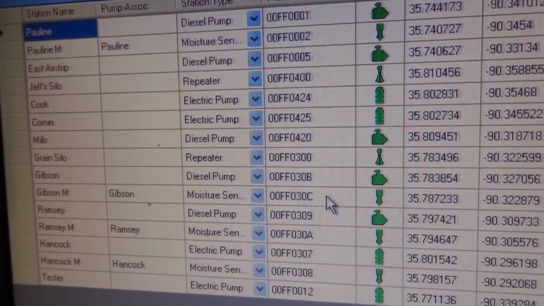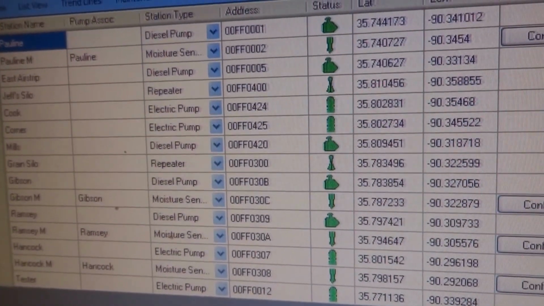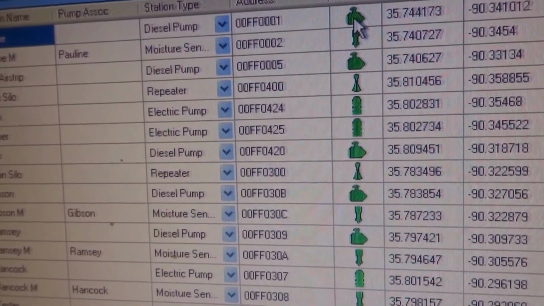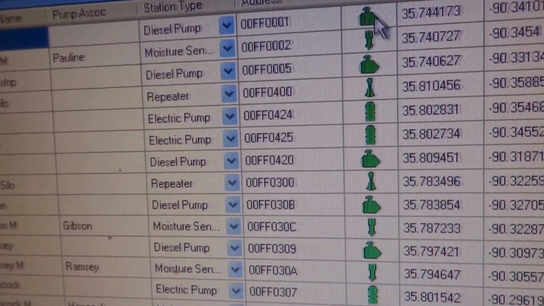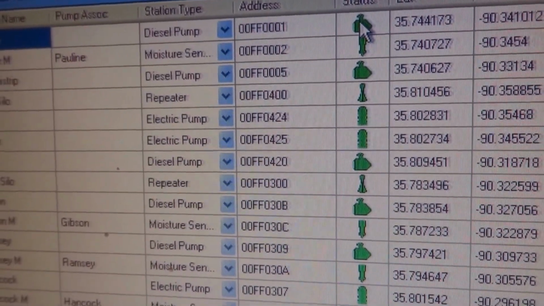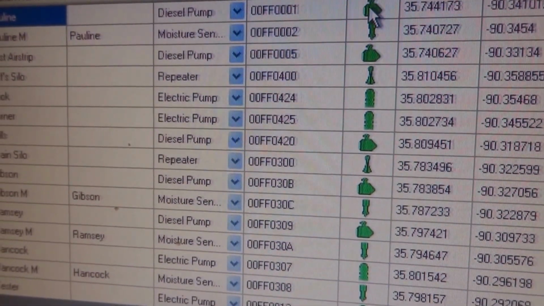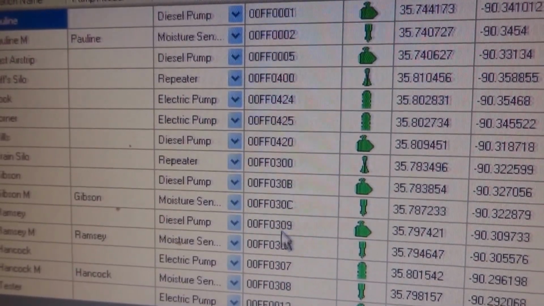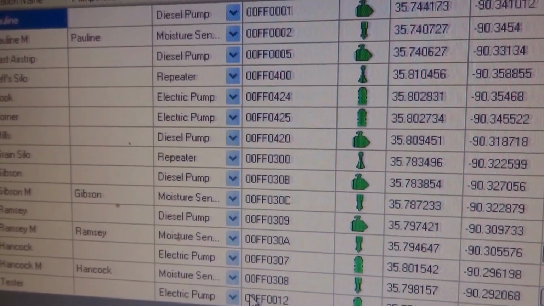We're showing 15 here for simplicity's sake. So in a quick view, you can see the status of all of these pumps and moisture stands. Green is good, red means it's offline or there's a fault. Blue on a pump would mean we change the color to blue if it's actually pumping. So this is just another way to look at data in a summary table format.